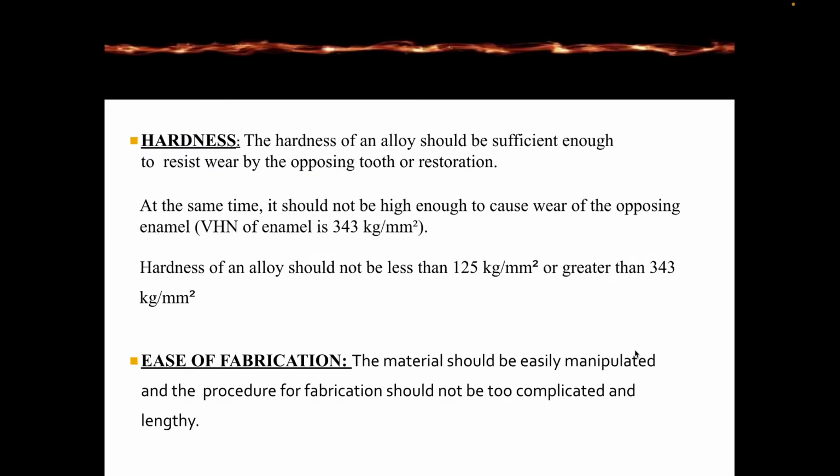So now let's discuss the hardness. Hardness of an alloy should be sufficient to resist wear by the opposing tooth or restoration. At the same time, it should not be hard enough to cause wearing of the opposing enamel. The VHN, that is the value of hardness, of enamel is 343 kg per mm square. So the hardness of the alloy should not be less than 125 kg per mm square or greater than 343 kg per mm square.